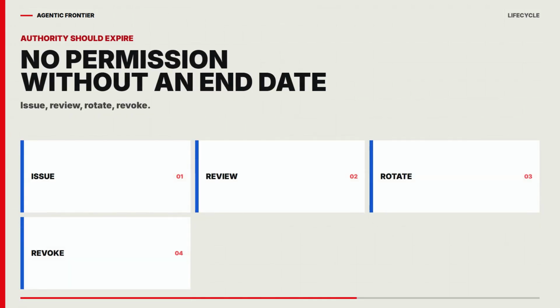Permissions also need an expiry date. A temporary research agent should not keep permanent access after the project ends. A sales workflow should not retain a former employee's credentials. A test integration should not become invisible production infrastructure. Access reviews, token rotation, and one-click revocation turn permission into a life cycle.